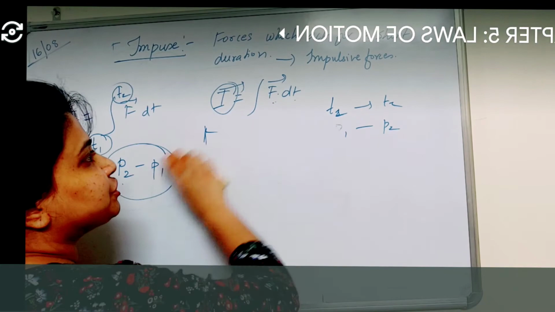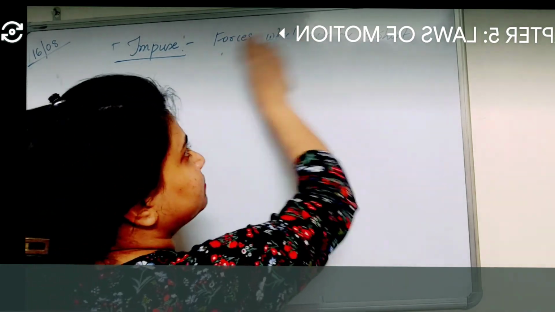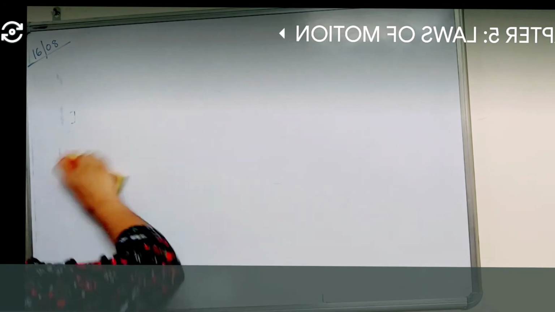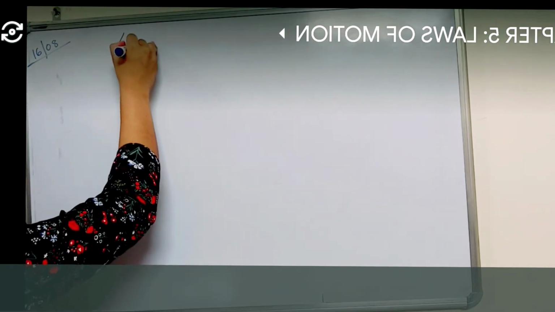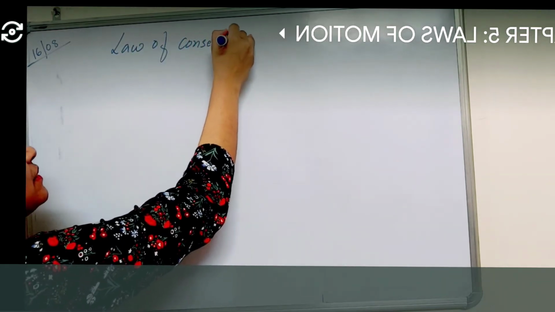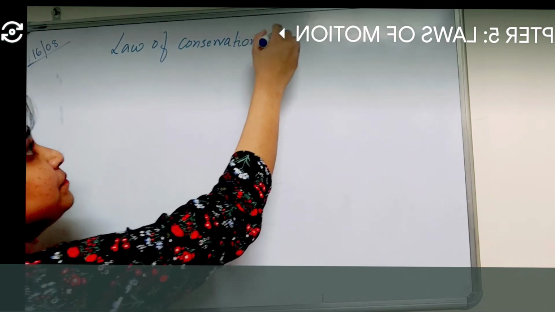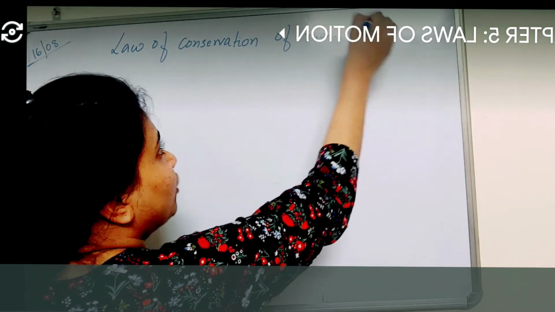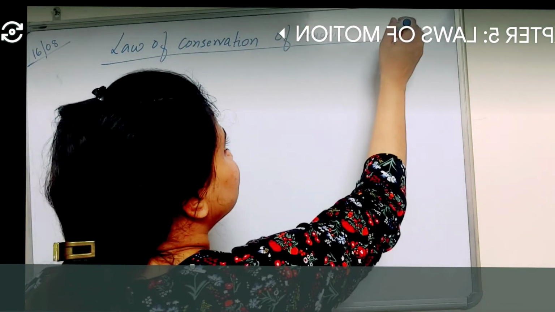Law of conservation of momentum. Have you studied this earlier? What do you mean by law of conservation, children?